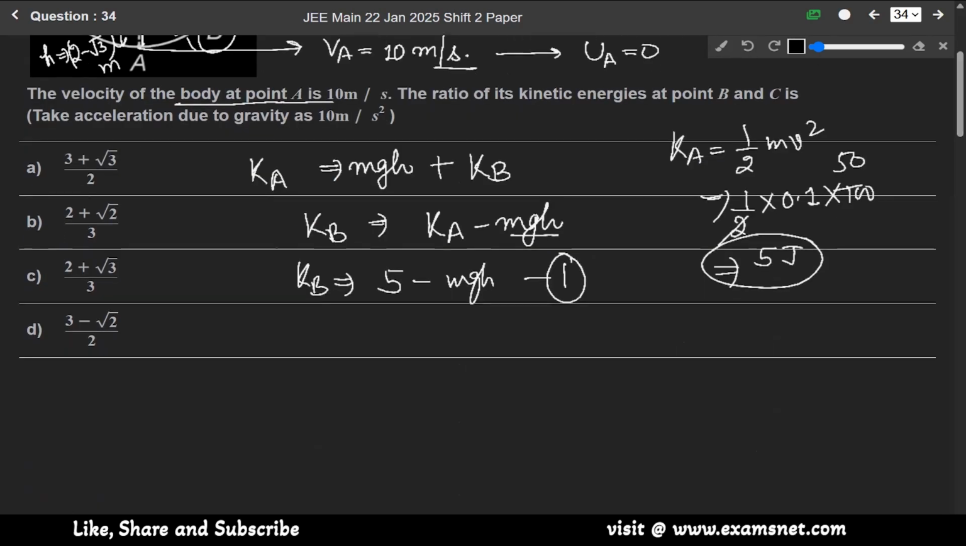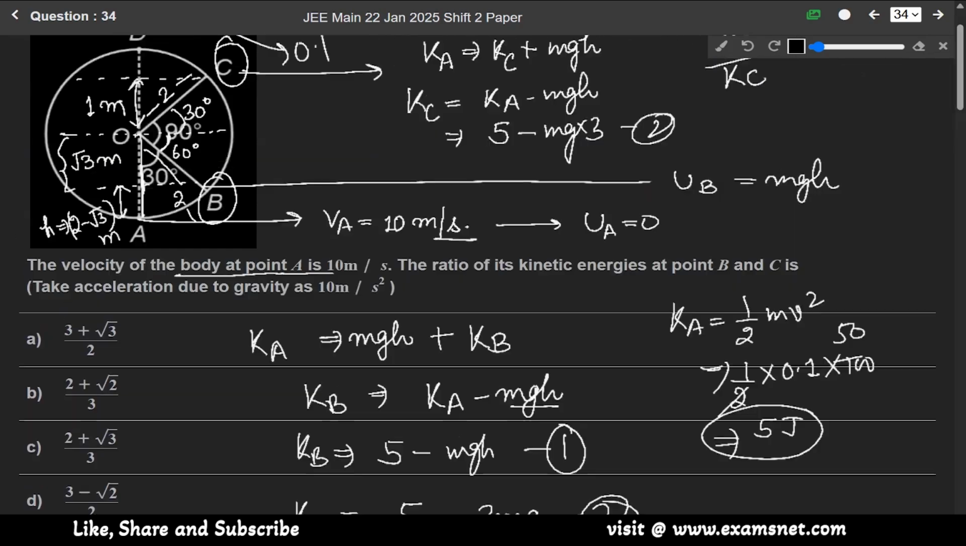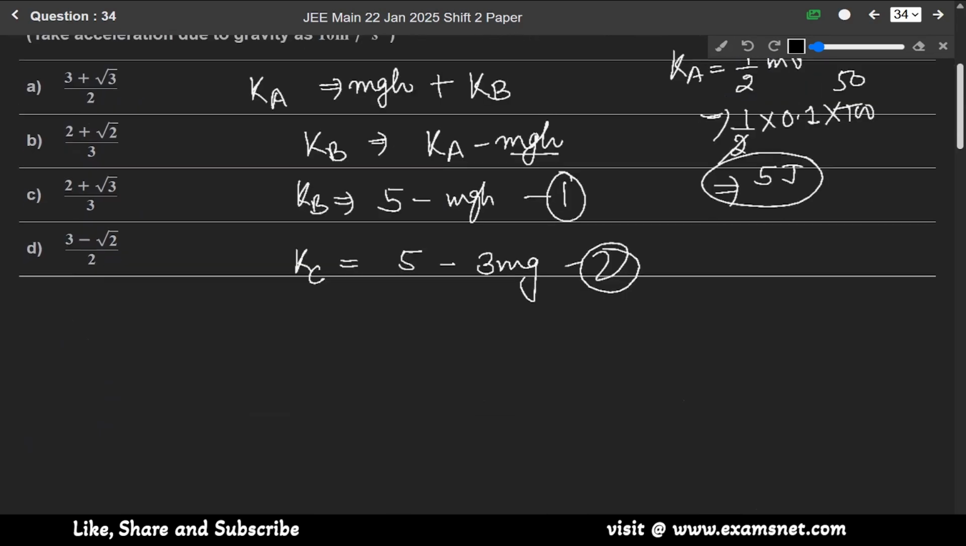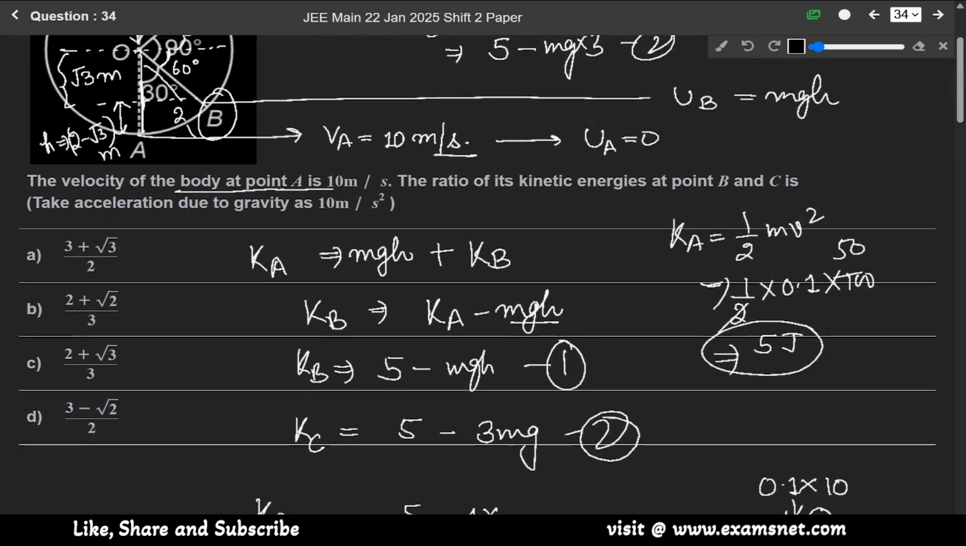So from 2, KC is equal to 5 minus 3 mg. Now we have to find the ratio of KB over KC. So KB over KC will be equal to 5 minus mgh. M is 0.1. According to the question, g is 10, so mg will automatically be 1, into height.